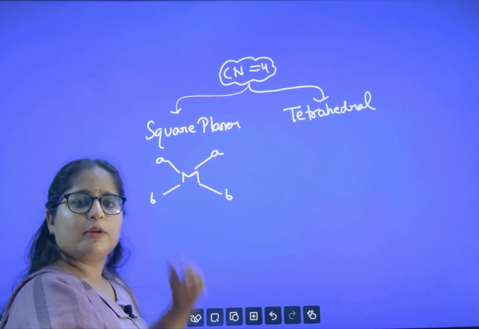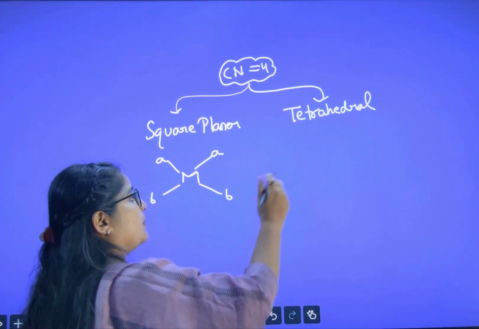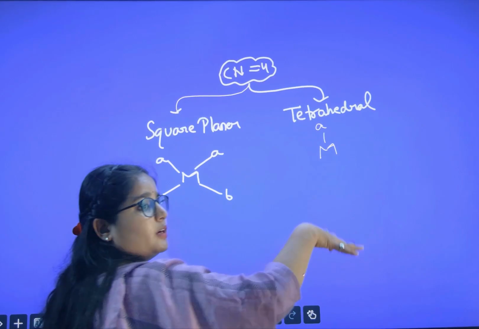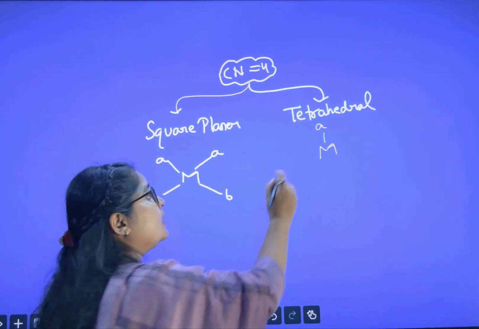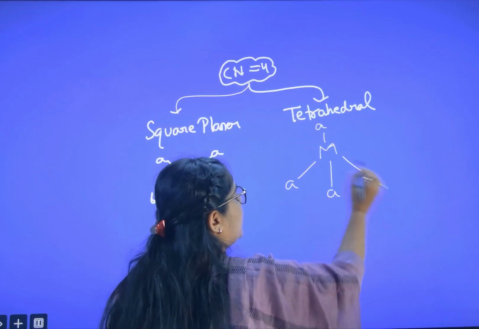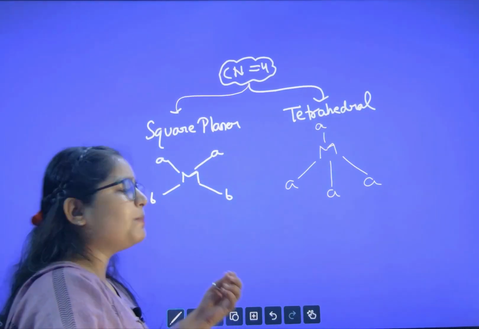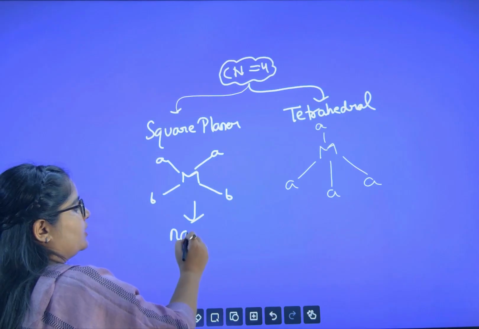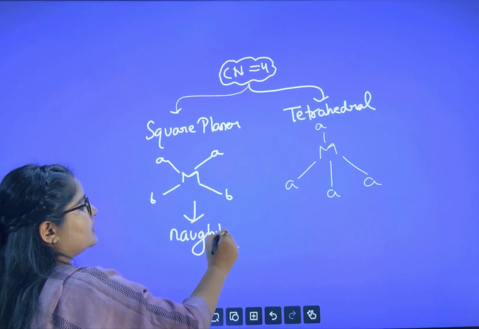When we talk about tetrahedral, how will they be? The central metal is in the center, and like a tripod stand, you have seen a tripod stand, the remaining 3 ligands will be here. Clear? So remember square planar: square planar is naughty, just like you.